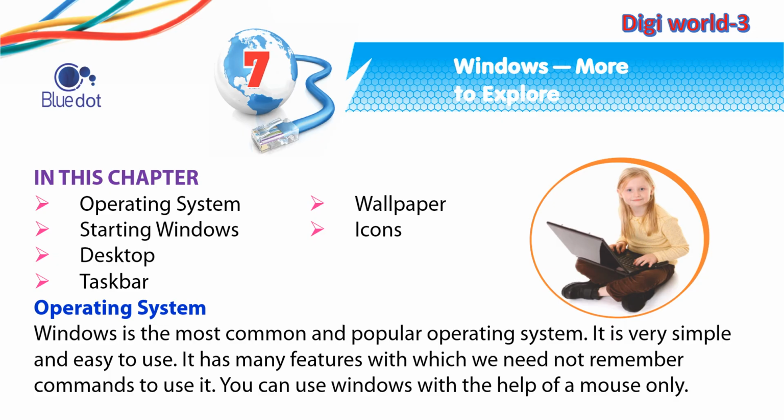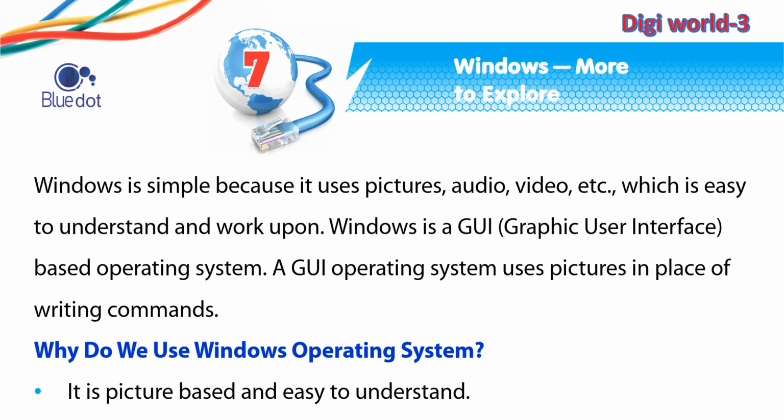Operating System. Windows is the most common and popular operating system. It is very simple and easy to use. It has many features with which we need not remember commands to use it. You can use Windows with the help of a mouse only. Windows is simple because it uses pictures, audio, video, etc., which is easy to understand and work upon.